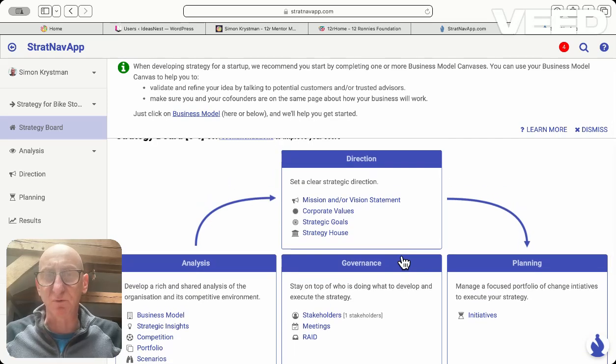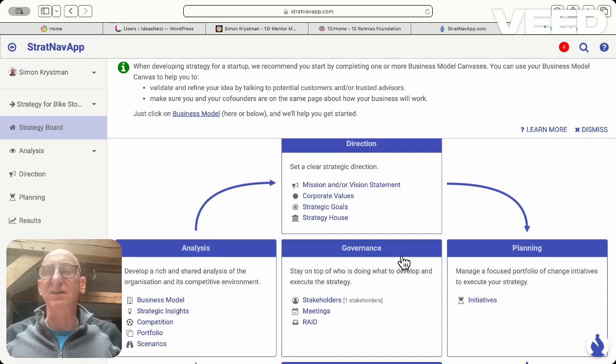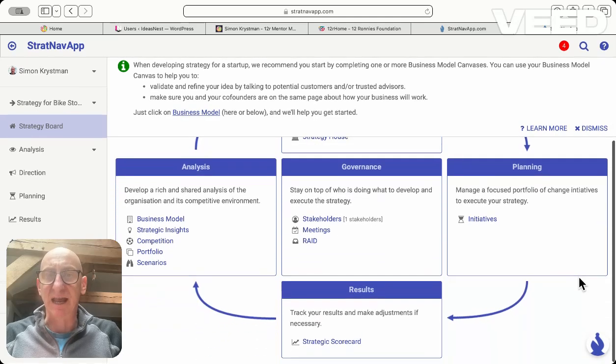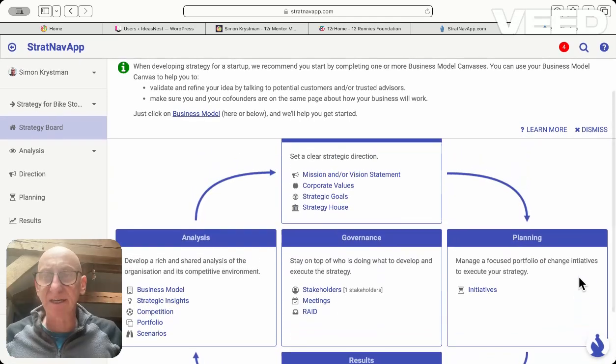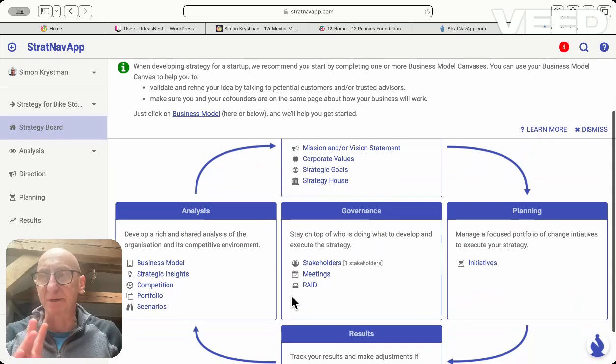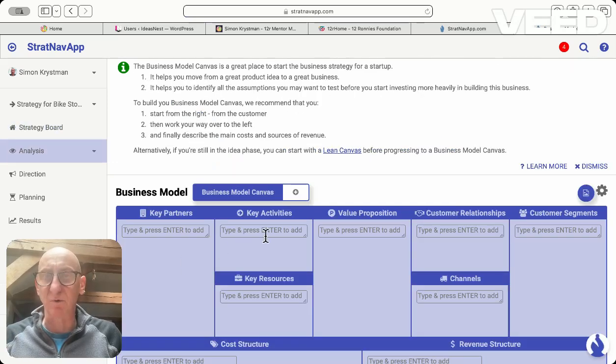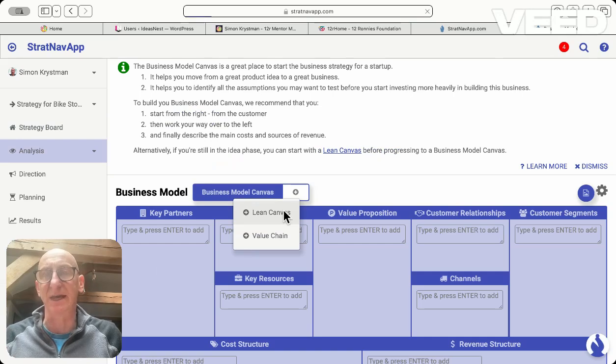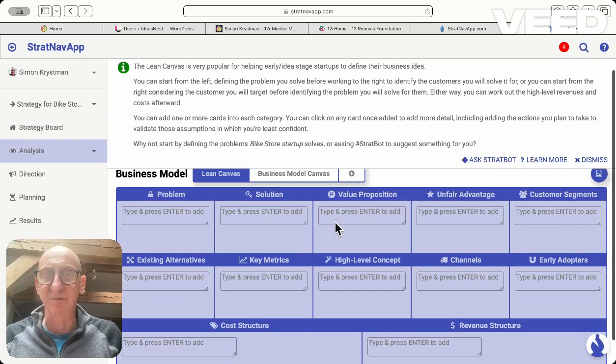And this strategy board is comprised of the business models around the strategy, leading to the direction that we want to take, mission statements, vision statements, planning initiatives, and then the results and tracking through. And it's an iterative process. But very simply, for startups, what we can do is start with the business model. So let's start with a lean canvas.